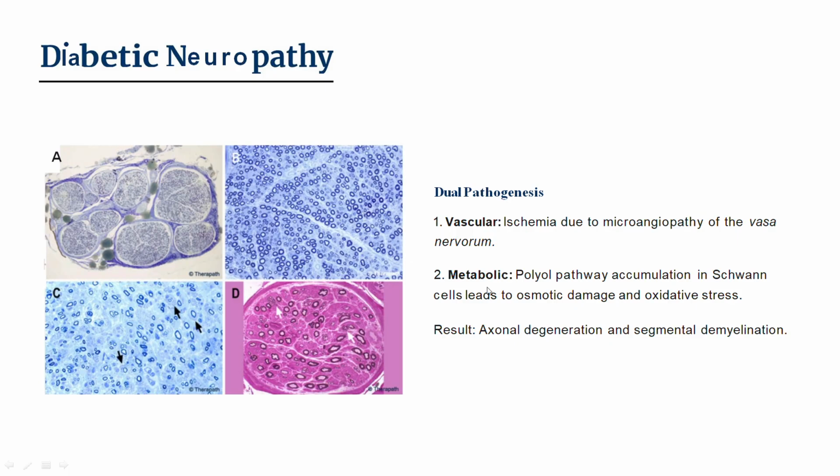Then second is metabolic pathogenesis, which includes polyol pathway accumulation in Schwann cells, leads to osmotic drainage and oxidative stress. As I said, osmotic drainage, the excess of fluid intake, and oxidative stress due to NADPH depletion. Both of these polyol pathway effects cause damage to the Schwann cell, and metabolically neuropathy occurs. The result is axonal degeneration and segmental demyelination. As this occurs, the nerve transmission doesn't take place properly, and neuropathy occurs.